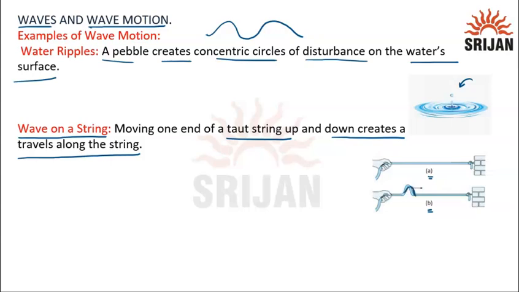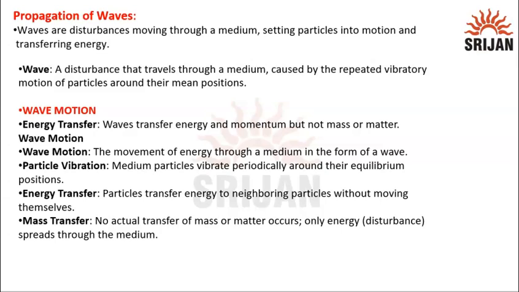This vibration goes on along the further string. So what does it mean? The particles of this string which have a vibration will transfer it to another part. It will become like this. So this goes on in the string until here. So this is also an example of wave motion.